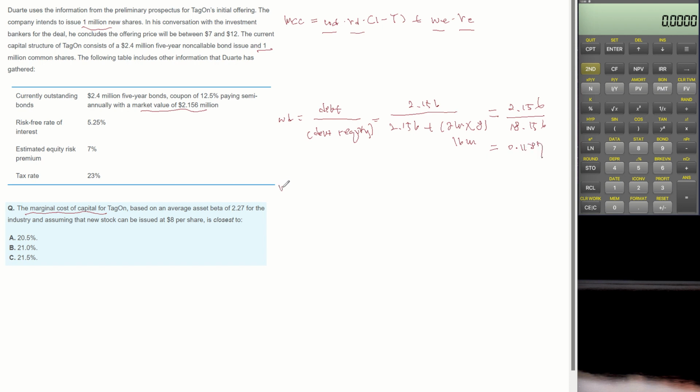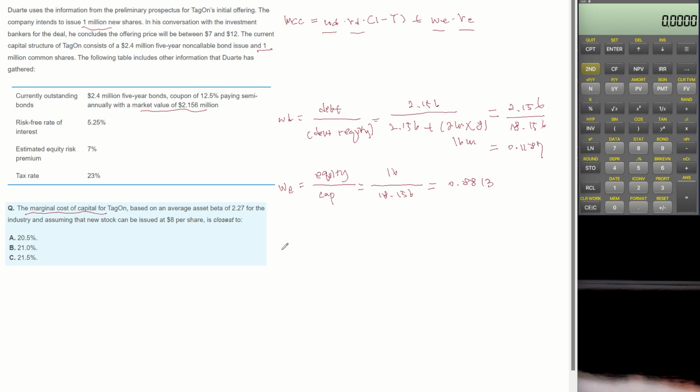Let's calculate weight of equity. Weight of equity is the market value of equity divided by the market value of total capitalization. Market value of equity is 16 million and total capitalization market value is 18.156 million. So weight of equity becomes 0.8813.